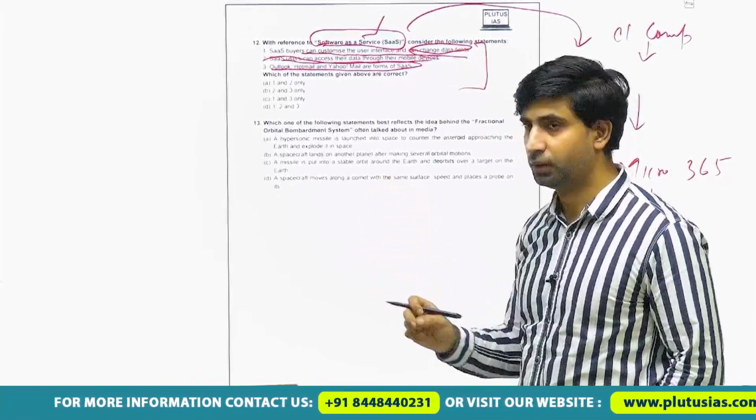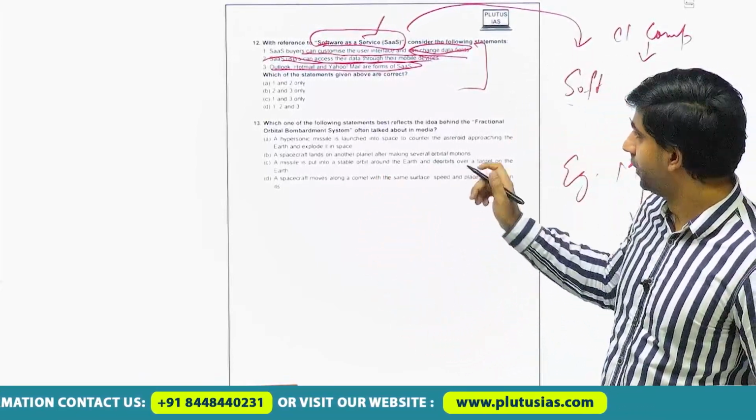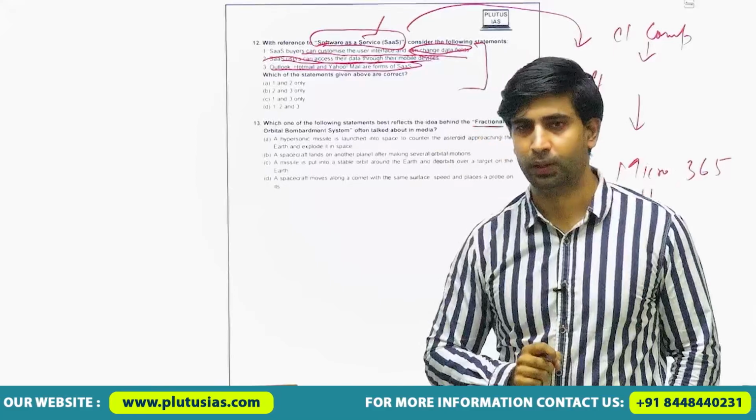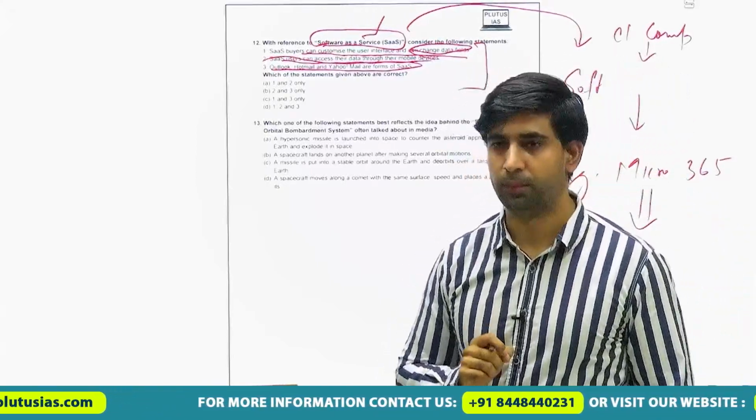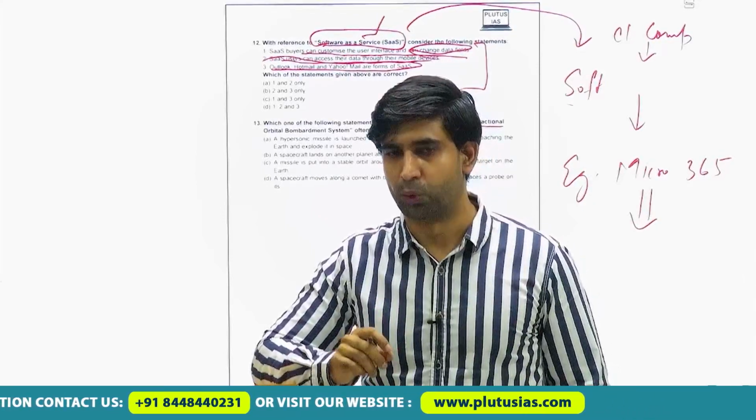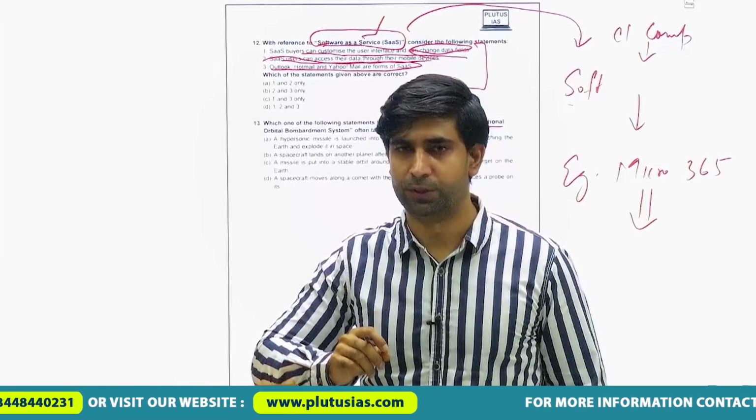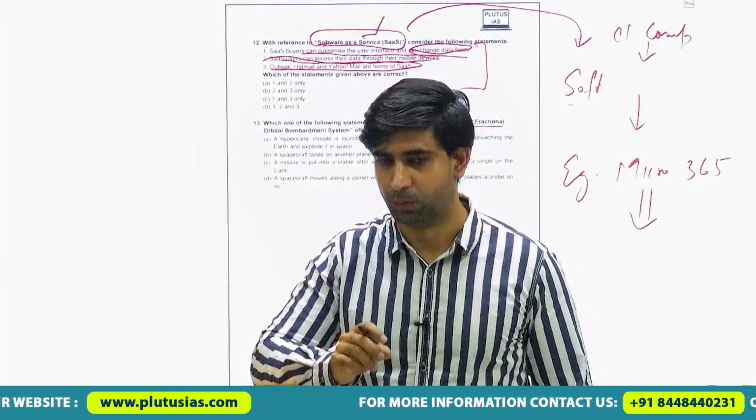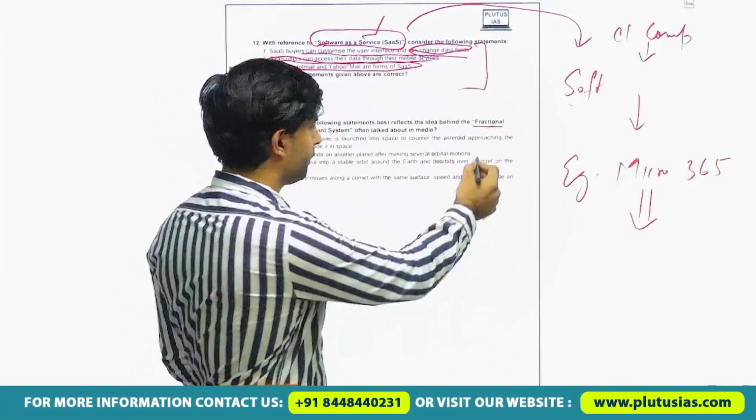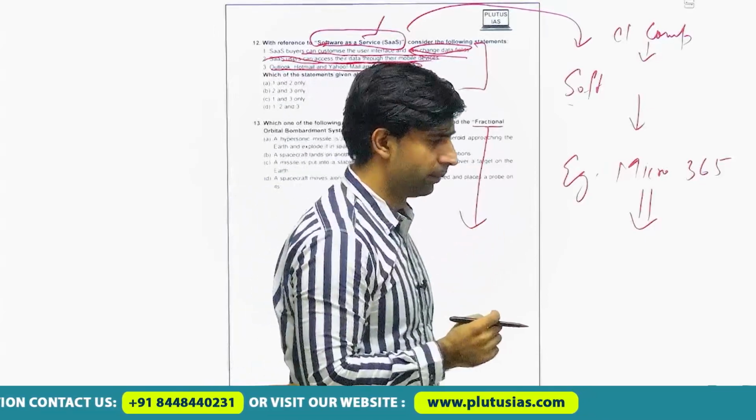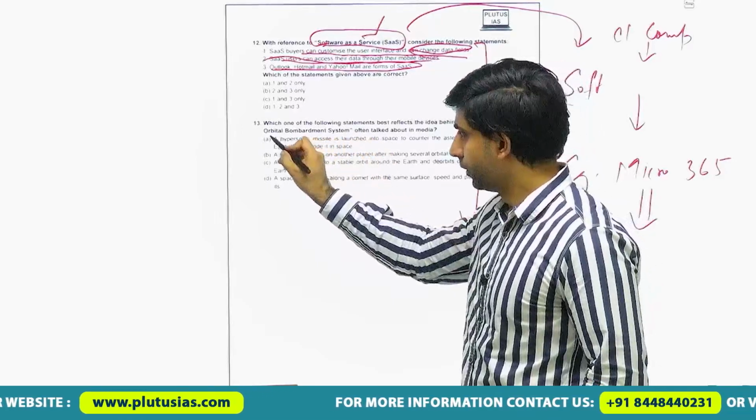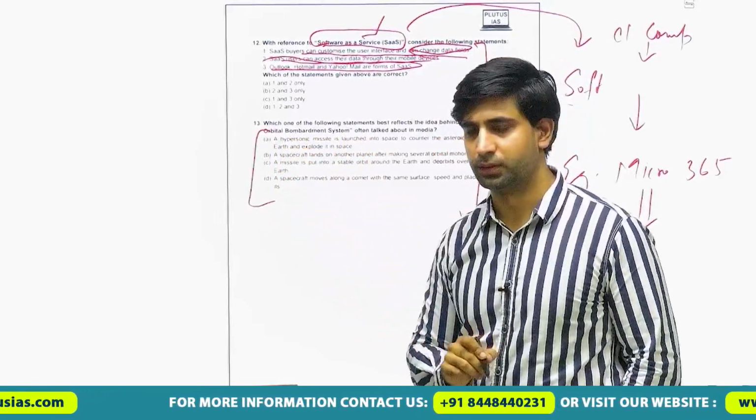And the last question is: which one of the following statements best reflects the idea behind the fractional orbital bombardment system? This is a current affairs topic entirely. No doubt you require some basic information, but more than basic information, you must be aware of this term, when it came in the news. So we will be targeting these kinds of questions in the classes. Here, briefly, this is a kind of warhead. How it operates is mentioned in these statements.